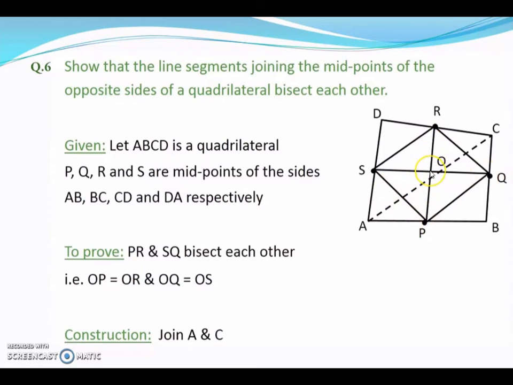That means if we take the point of intersection of RP and SQ as O, we have to show that OR and OP are equal, and OS and OQ are equal. So we will complete this PQRS quadrilateral also by joining SR, RQ, PQ and SP. Also we will join the diagonal AC.